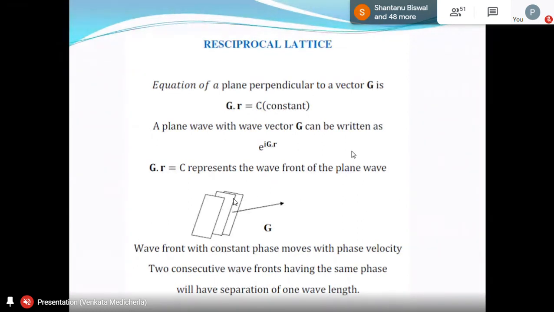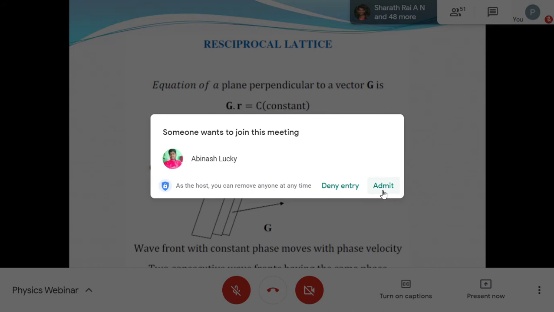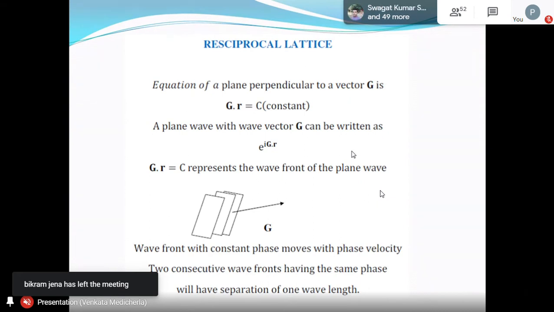So when you have a wavefront, what does it mean? All the points on the plane have the same phase. They are in phase. Phase is not different at different points. In that particular plane, all points have the same phase. That is called wavefront. If you take a wavefront with a particular phase, suppose the phase is 1 radian. Phase is measured in terms of radian. I take that particular 1 radian plane.